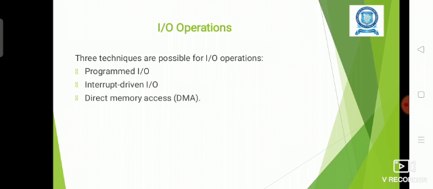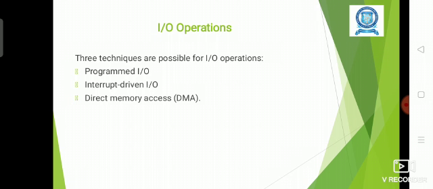Sometimes the processor will read the data from the input device, and sometimes the processor will write the data into the output device. All those data transactions and processing operations performed between the CPU, memory and input-output devices are called input-output operations.